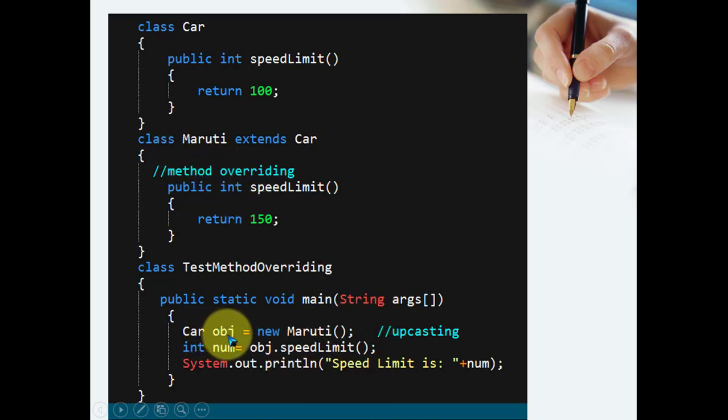And whatever runtime object is available, it performs the upcasting, and using the upcasting, the object variable gives a call to your respective methods. So you can take advantage of this simplicity in Java using upcasting. That's why complicated situations of programming can be handled using upcasting. Okay.